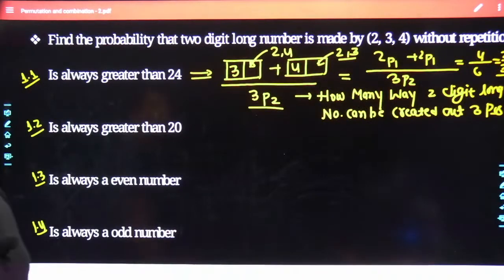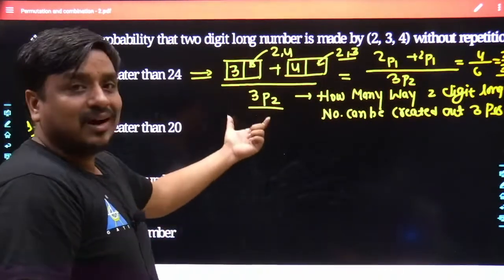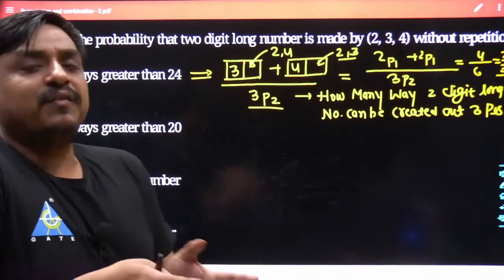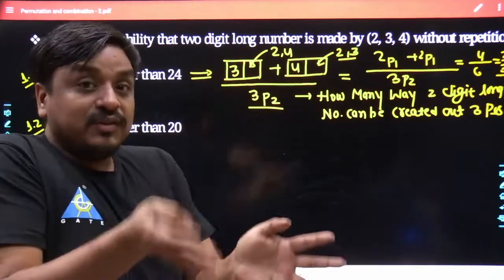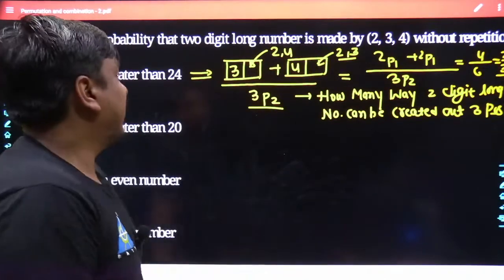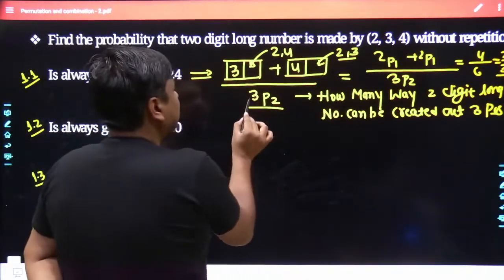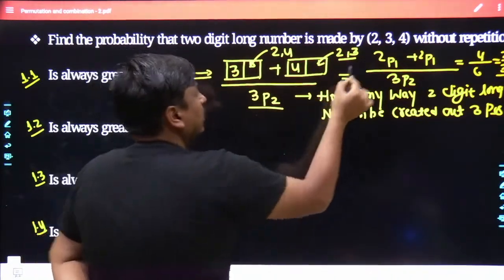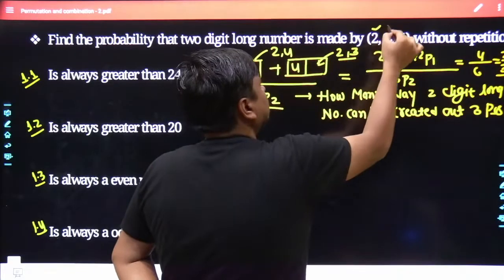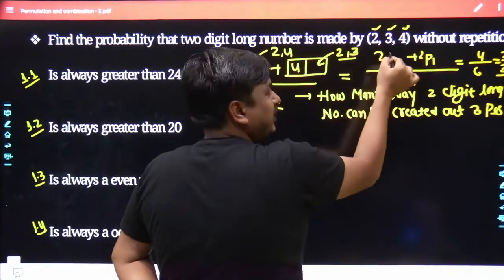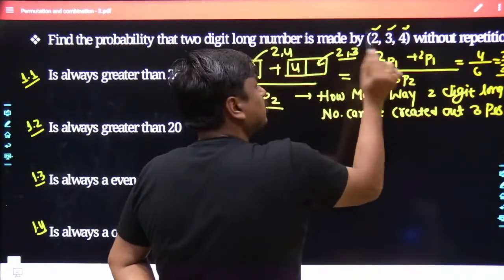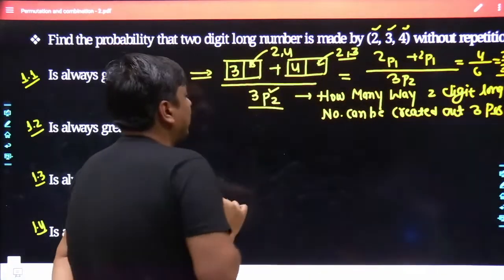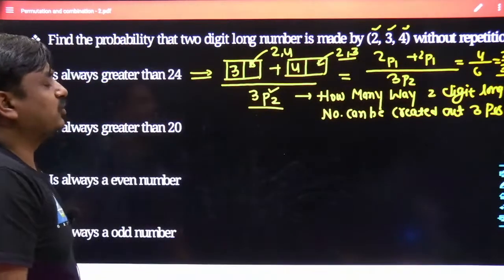Yes, you can use the combination towards the numerator, but towards the denominator you can't, because combination is used just for the different selections that can be made; their sequence does not make any sense. But here, my dear friends, out of 3 digits you are selecting 2 digits, and ordering also makes sense. Like out of 3 digits 2, 3 and 4, if you select 2 and 3, then 23 and 32 are going to make 2 different numbers. That is why not only the combination, even their sequence would also make sense.